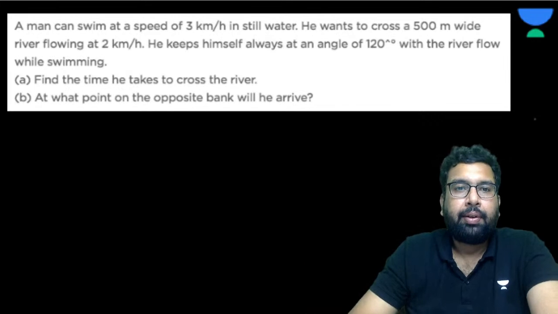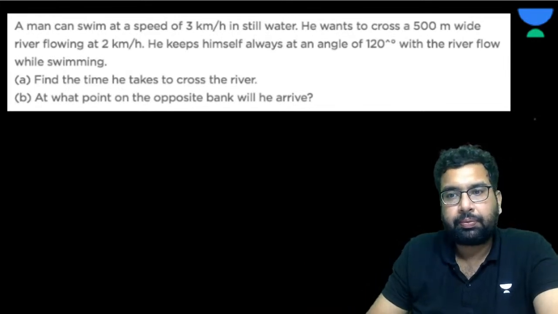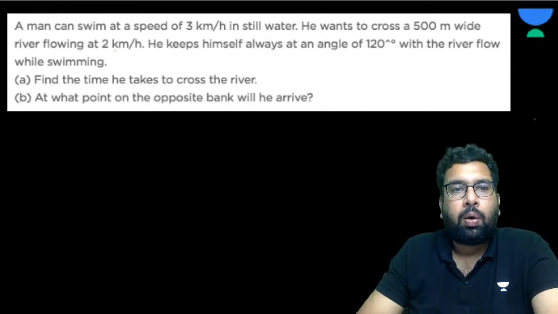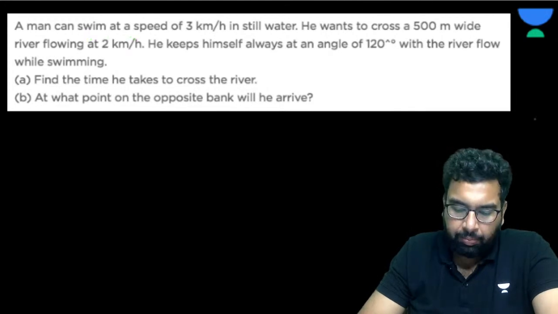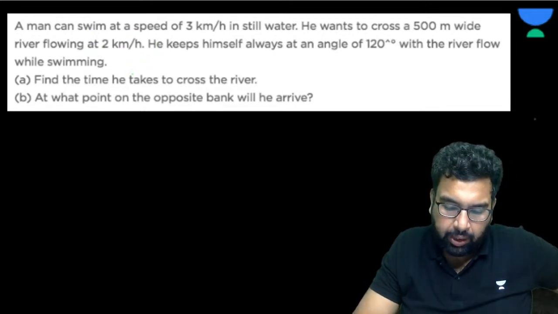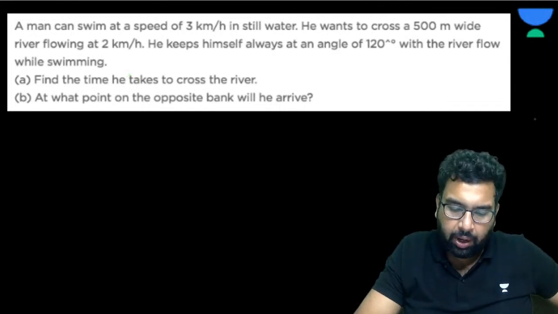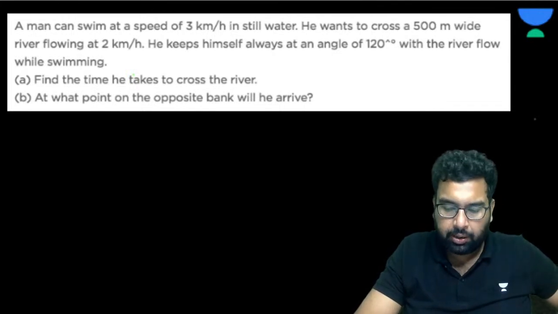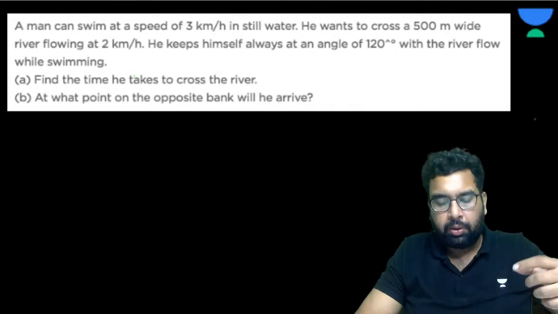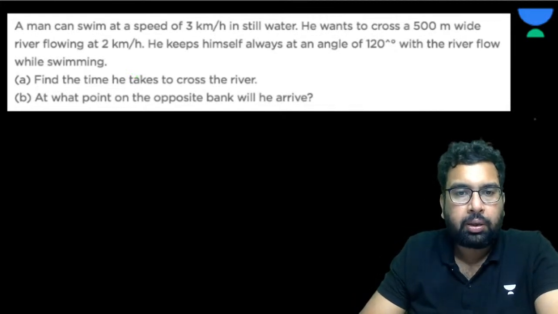Chalo. So a man can swim. Do you have any idea? What is this 2/3 root 3? What have you answered? This is wrong. Wrong answer, she said. So we are doing this, relative velocity in 2 dimensions.